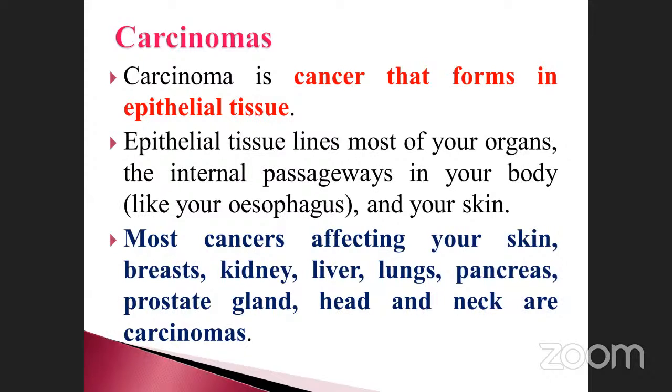See here, epithelial tissues, lining. Most of your organs, the internal passageways in your body like your esophagus, and your skin also.